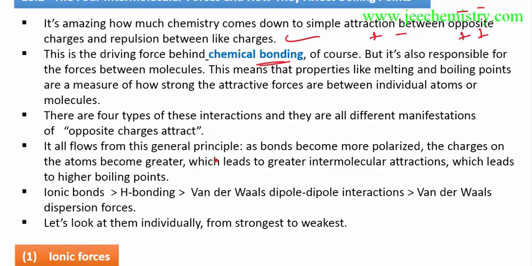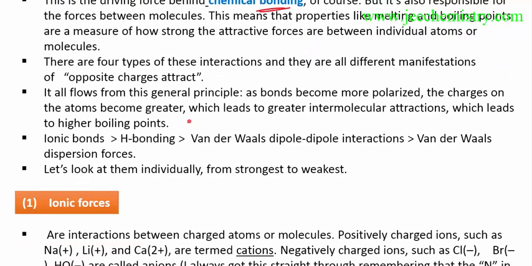It all follows the general principle: all the bonds become more polarized, the charge on the atoms becomes greater, which leads to greater intermolecular attractions, which leads to a higher boiling point. So this is the basic idea. There is the ionic bond, the hydrogen bond, van der Waals dipole interactions, and van der Waals forces. These are the main things.